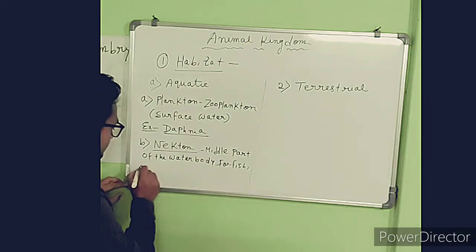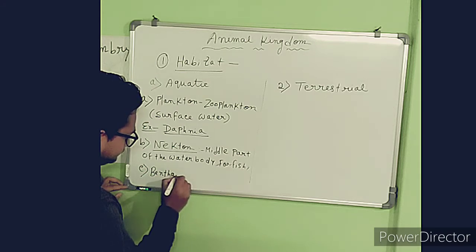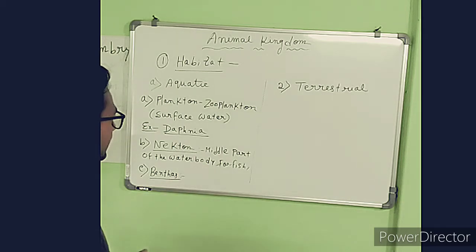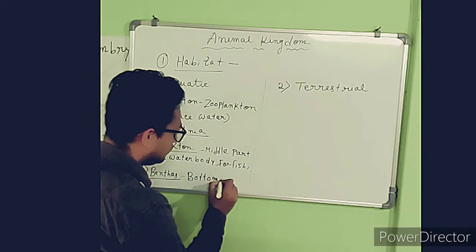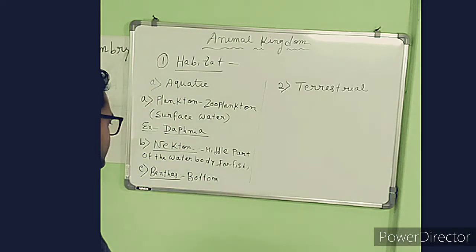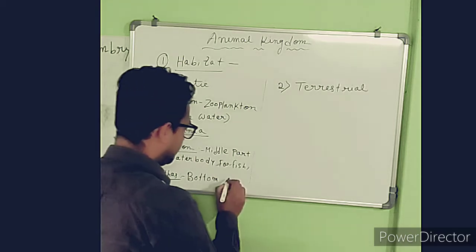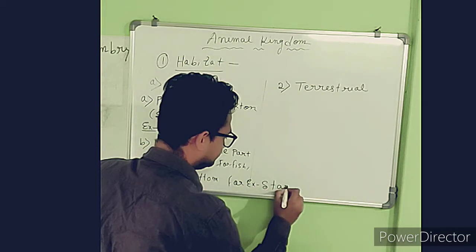The third one is the benthos. Benthos are those aquatic animals present in the bottom part of the water body, at the basal part of the water body. For example, the starfish.